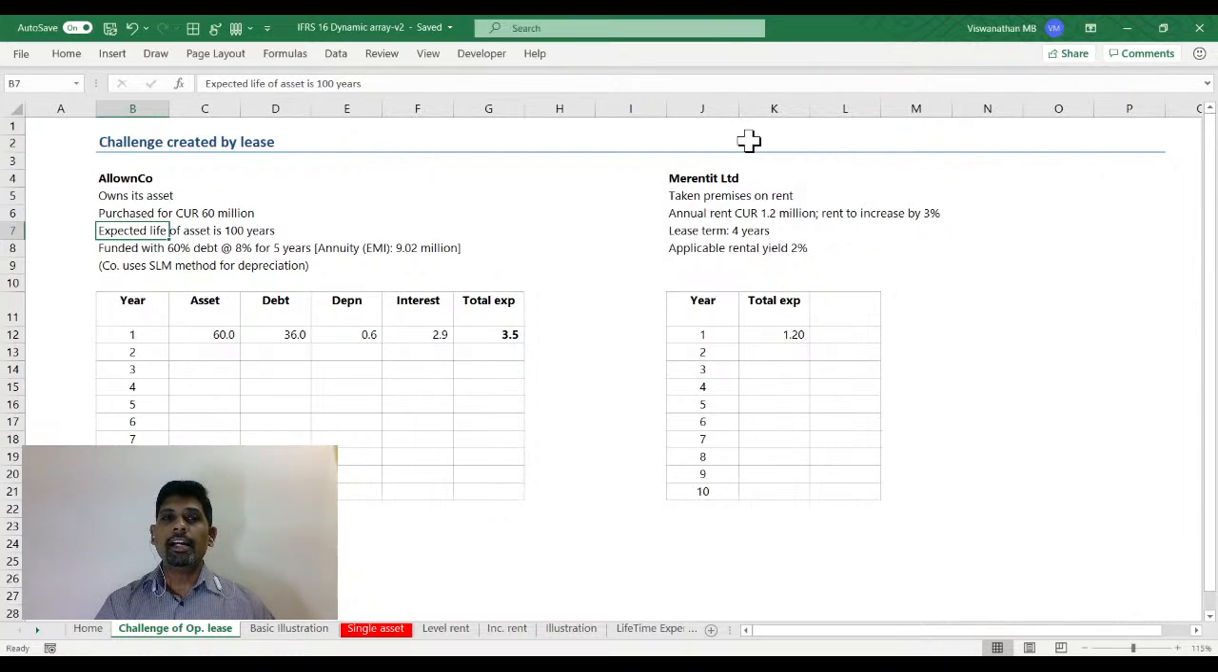Now, they've funded this with 60% debt, and this debt was borrowed at 8% for a period of 5 years. This is going to have an annuity of around 9.02 million.